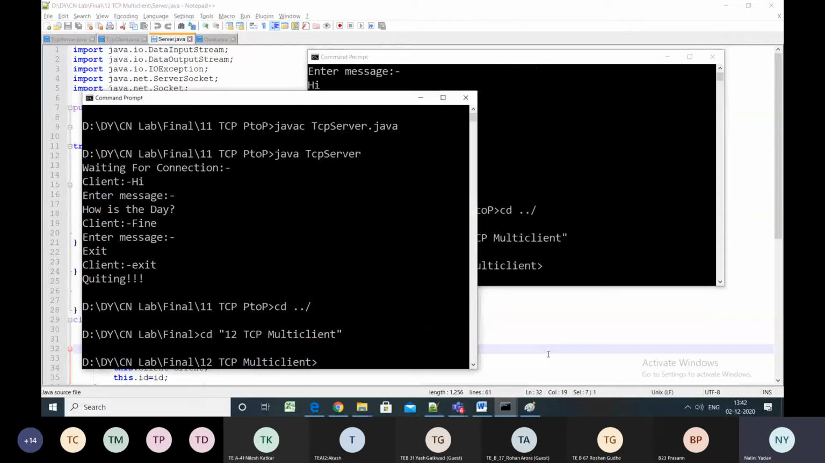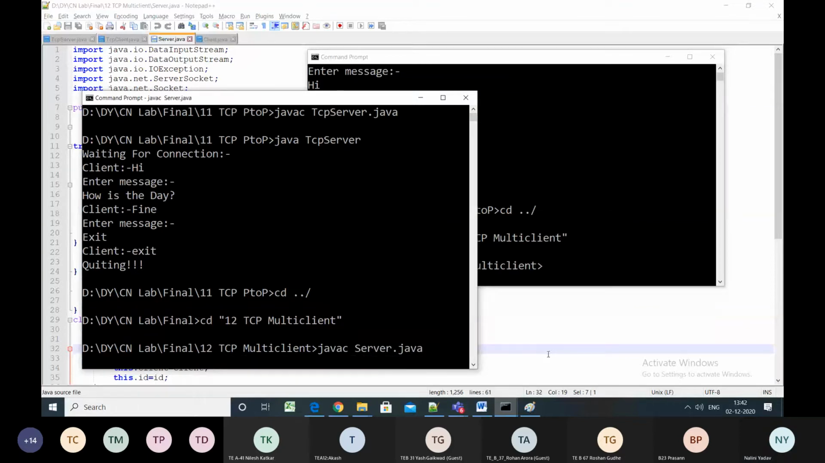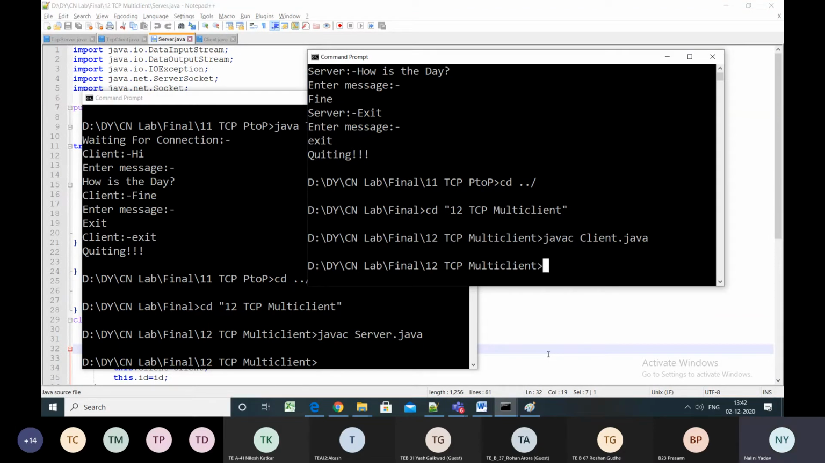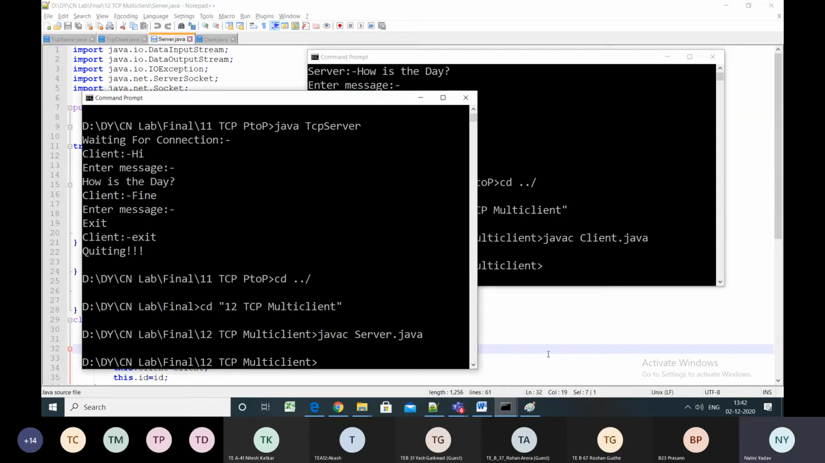And then first I will be compiling my server code. So my server code is compiled successfully. Then I am compiling my client code. So the client code is also compiled successfully.